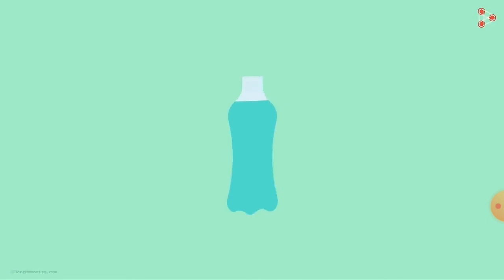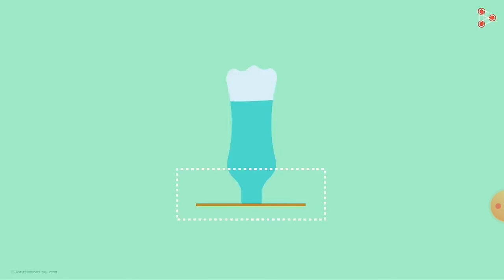Now see this example. Here we put a bottle which is full of water. We take a paper sheet on it, and then we invert it. Now see what happened. Yes, the water does not come out. Water does not come out because air pressure is acting in the opposite direction, so the pressure is balanced.